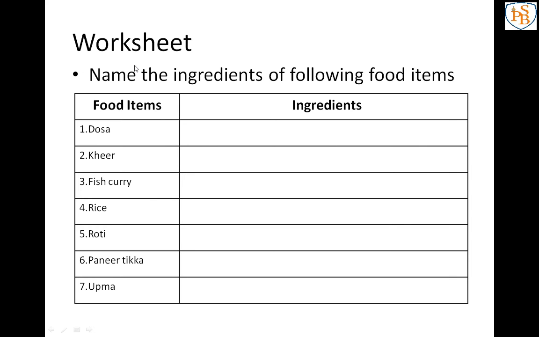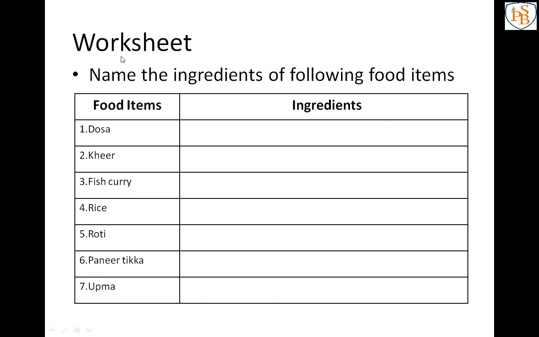The main points to complete the worksheet are that you have to understand what is meant by food, what is the use or importance of food, what is meant by food variety, what are ingredients, how we can make food items with the help of ingredients. Then after completing this we will learn from which sources we get the ingredients you have written. That is the next point.